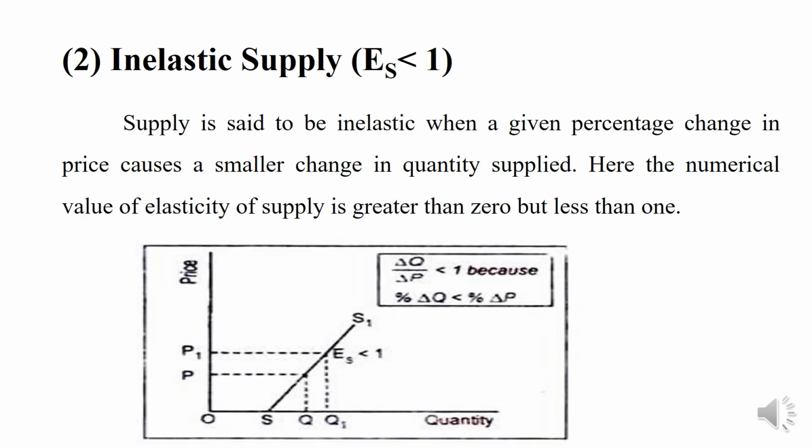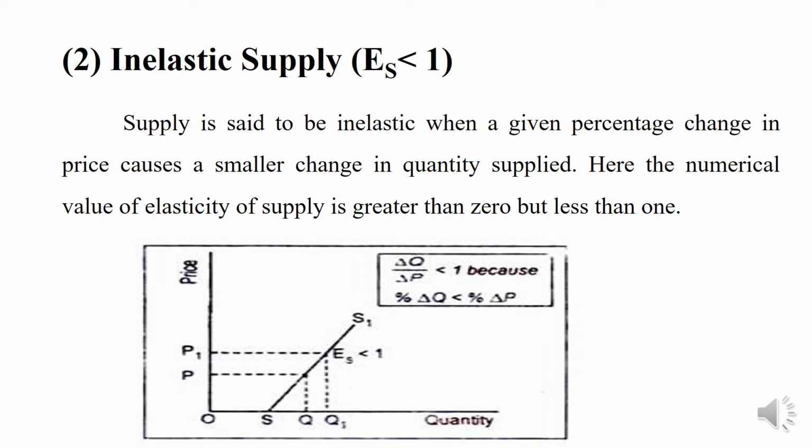Next, inelastic supply. The supply is said to be inelastic when a given percentage change in price causes a smaller change in quantity supplied. Here the numerical value of elasticity of supply is greater than 0 but less than 1. The diagram shows the supply curve from the x and y axis, the y axis for the price and x axis for quantity.